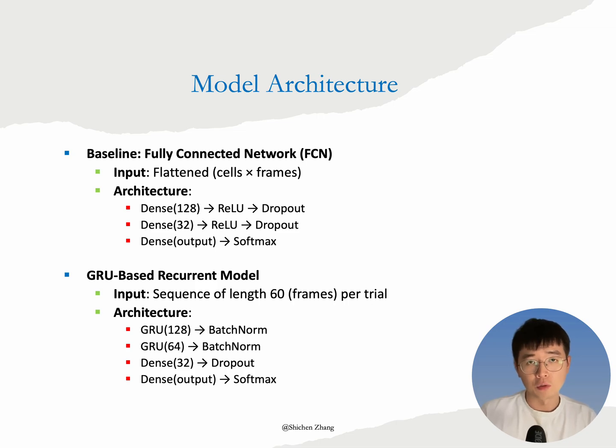Our second model uses a gated recurrent unit architecture. Instead of flattening the data, we treat each trial as a sequence of 60 time steps. 2 stacked GRU layers process the sequence, followed by a dense layer, and finally a softmax output layer. The recurrent connection allows the model to capture temporal structure.